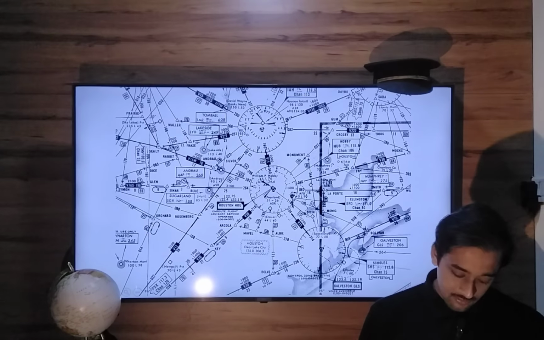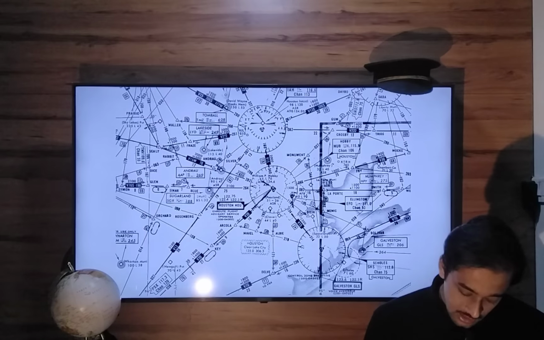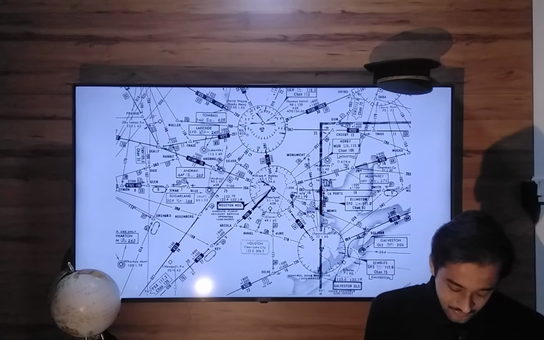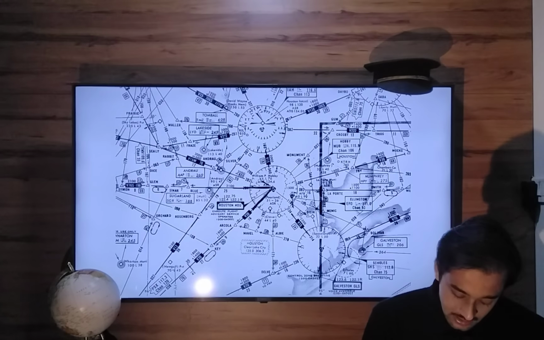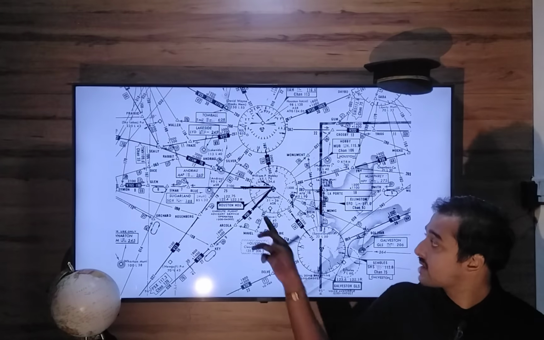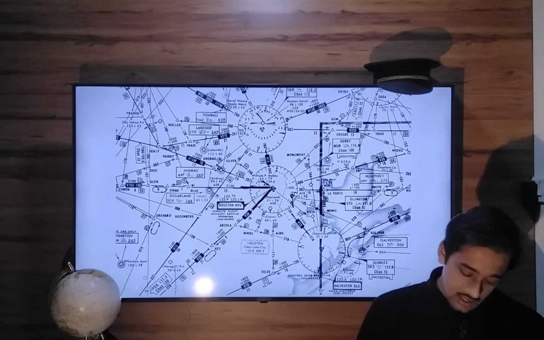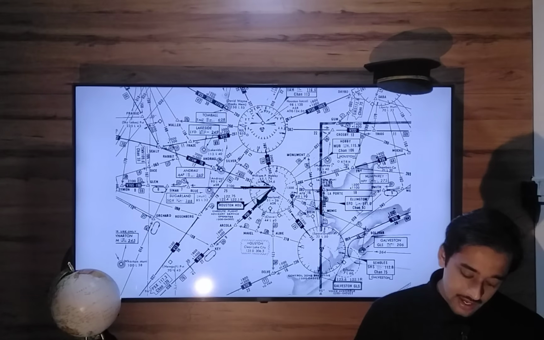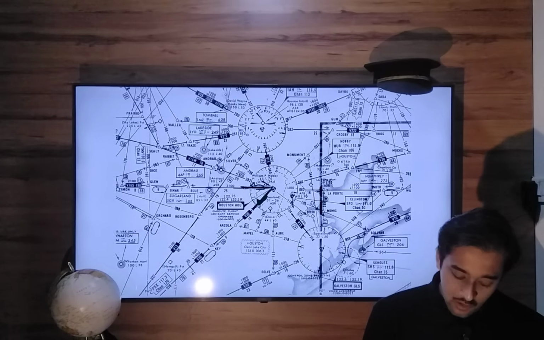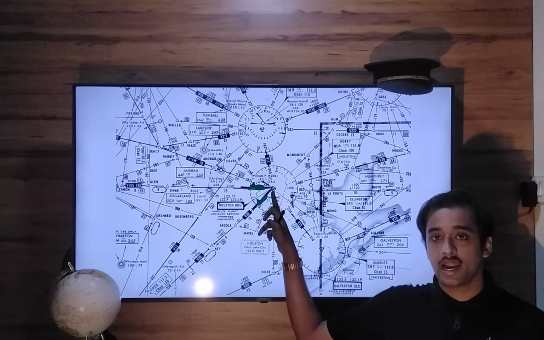Now, for the purpose of this question, let's take two radials. Let's take this particular radial, and let's take another radial which is nearby, something like this. It can happen that on these two radials there are two different aircraft coming inbound towards the VOR at approximately the same level.